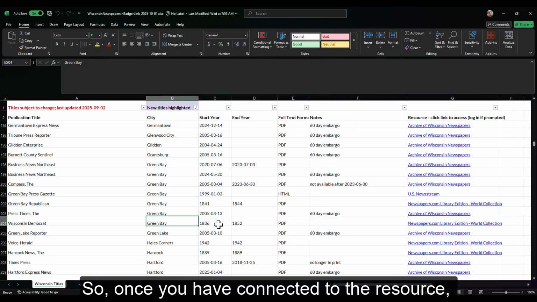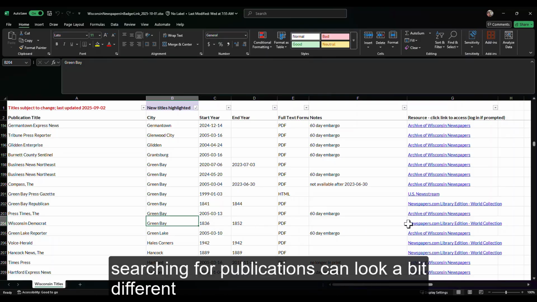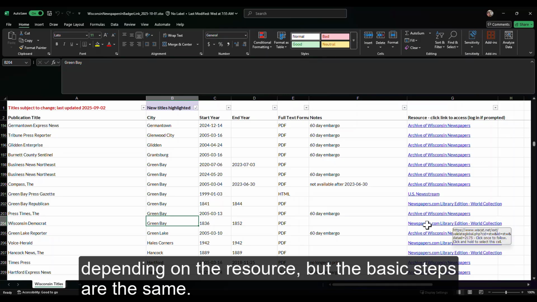So once you have connected to the resource, searching for publications can look a bit different depending on the resource, but the basic steps are the same.